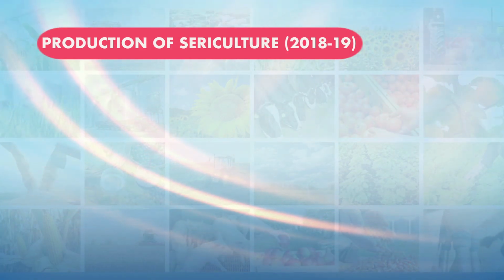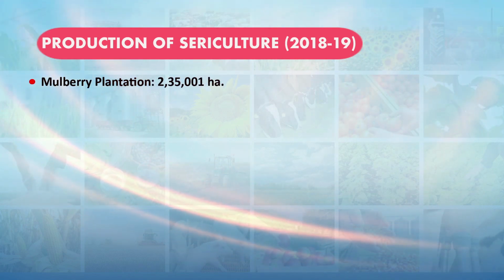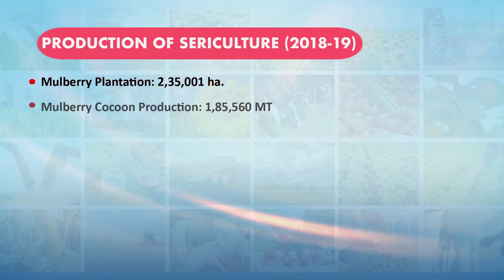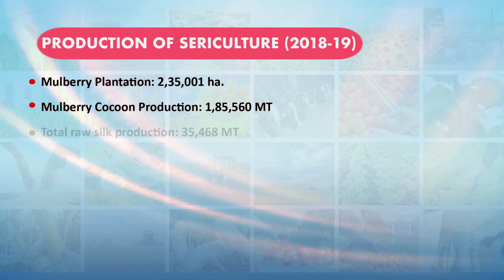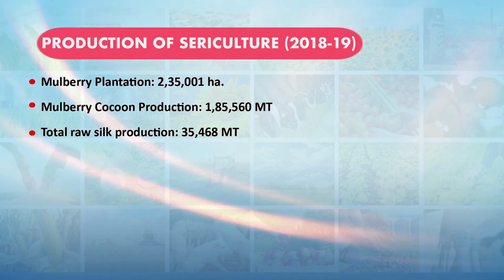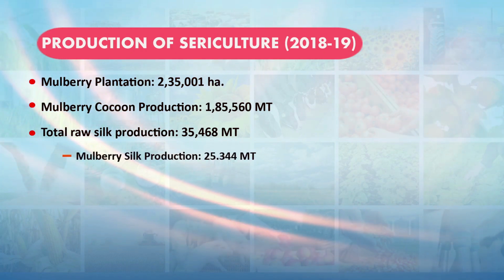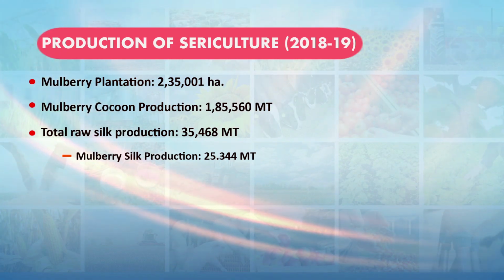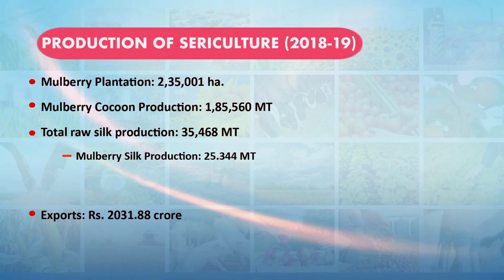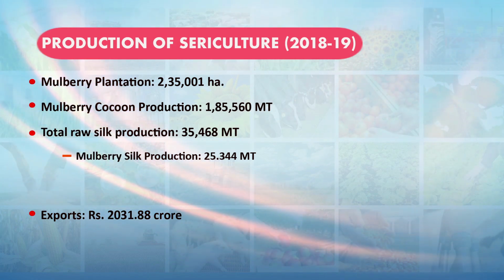And then the production of sericulture, we can see the data. The area under mulberry plantation is 2,35,000 hectare, and mulberry cocoon production is 1.85 million metric ton, and the raw silk production was 35,468 metric ton in the country, and mulberry silk production is 25,000 metric ton, and the 1 year silk production is 10,000 metric ton, and export from the silk sector is around 2,031.88 crores.